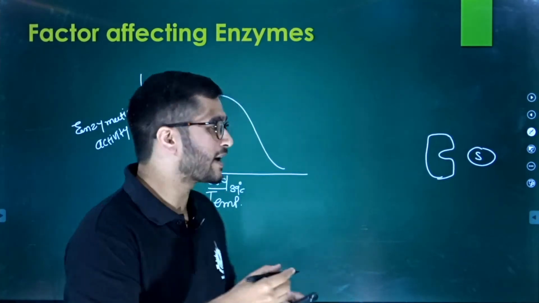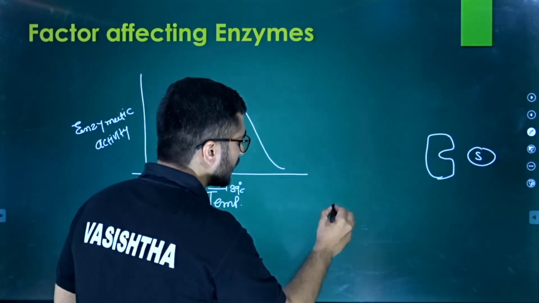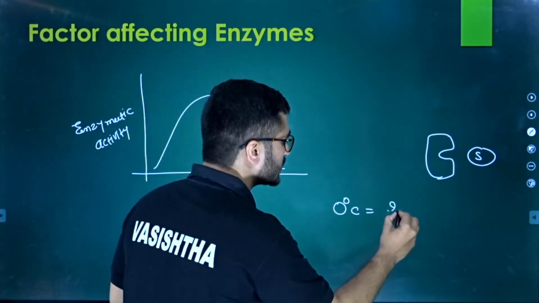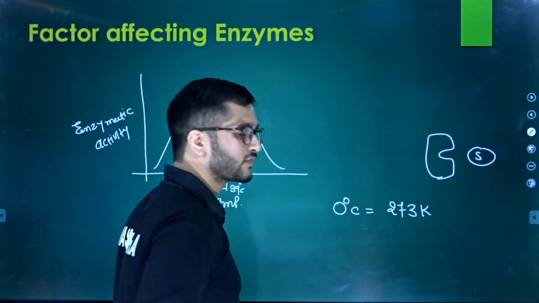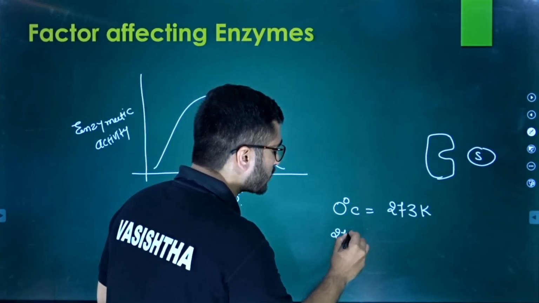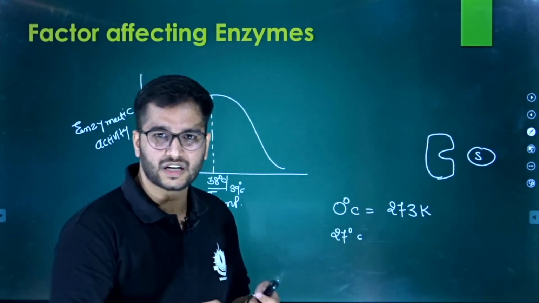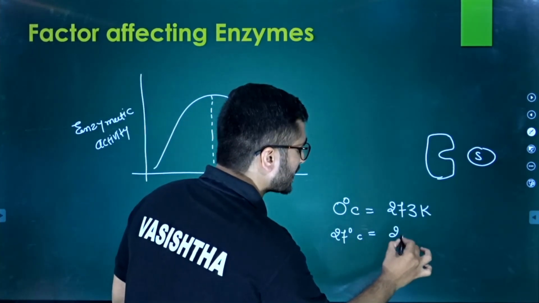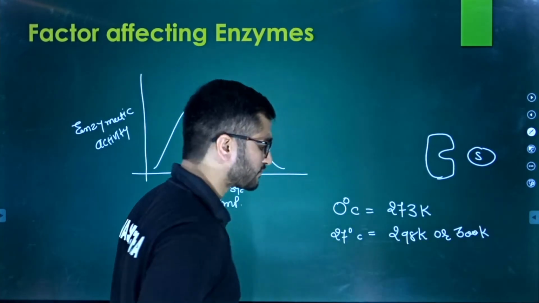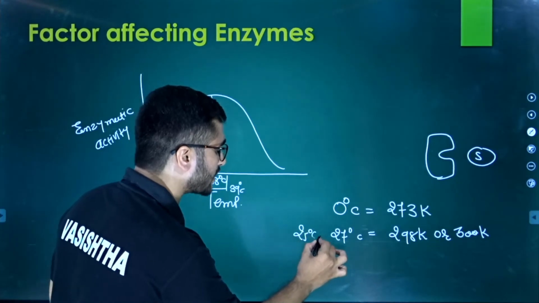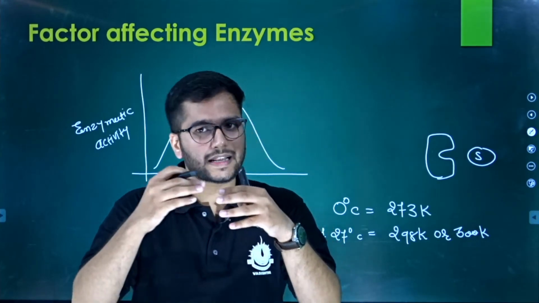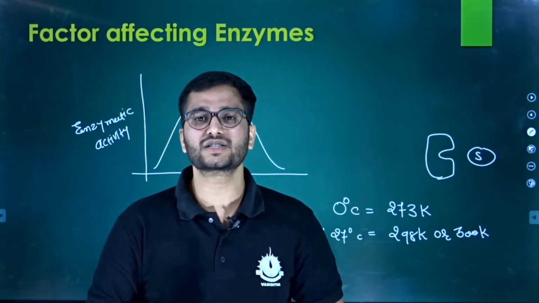Why? Because as the temperature rises, at 0 degrees centigrade the kinetic energy corresponds to about 273 Kelvin. On the other hand, at room temperature, which is around 25 degrees centigrade, it is around 298 Kelvin, or you might say 300 Kelvin, right? So what happens? As you increase the temperature, the kinetic energy increases.